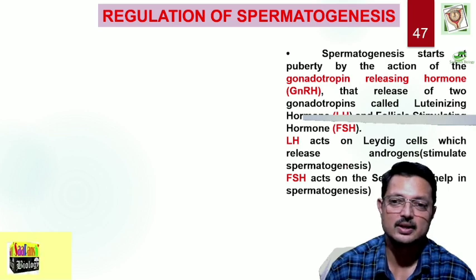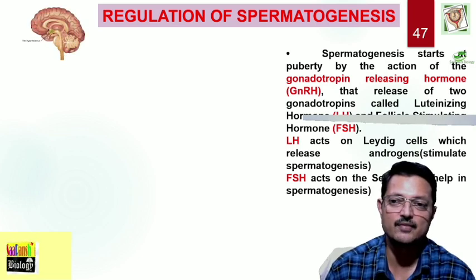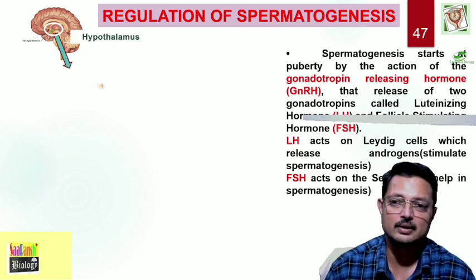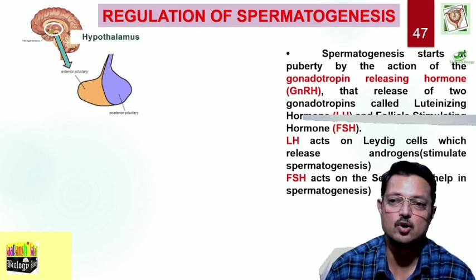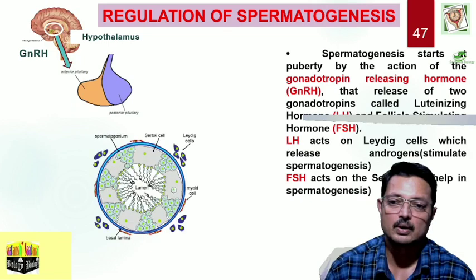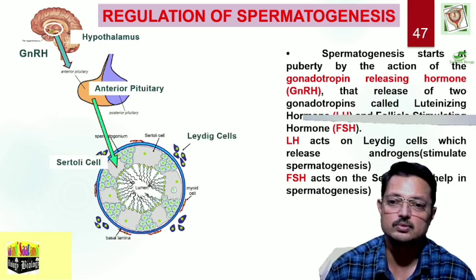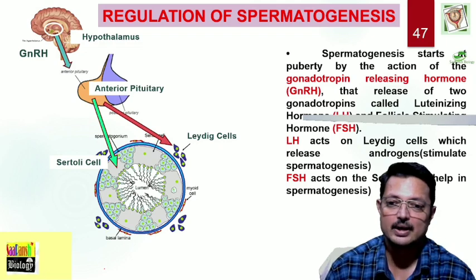Initially, the hypothalamus releases GnRH, gonadotropin releasing hormone, and that GnRH acts on the anterior pituitary. It causes release of two hormones, FSH and LH.